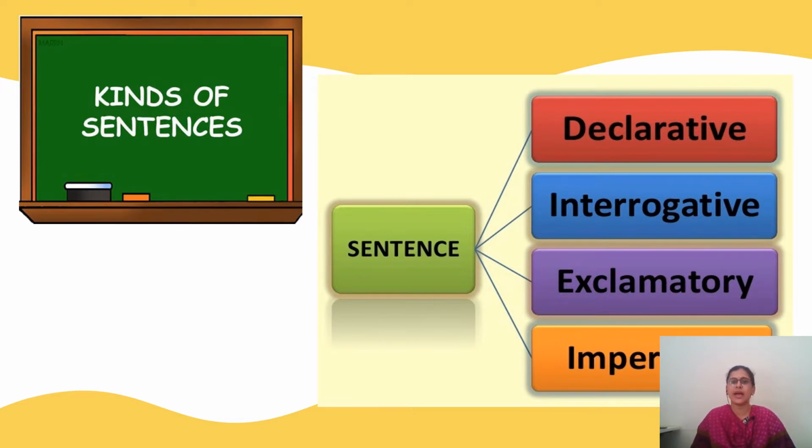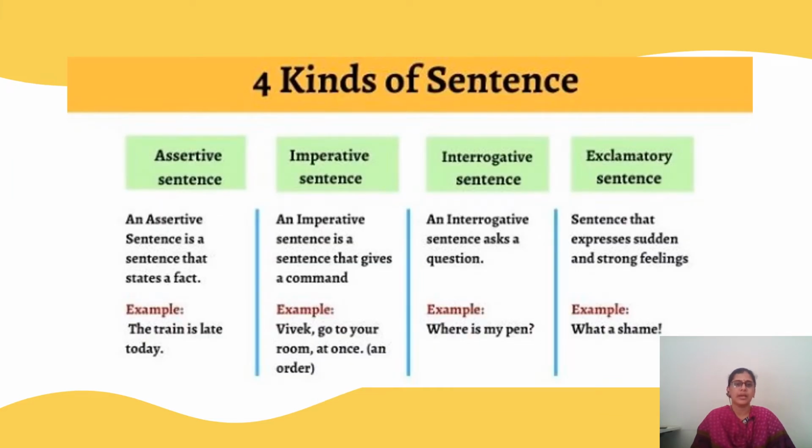Now, knowing the names of these four sentences, let us see what each sentence means. Here we have a table which shows the meaning of the four kinds of sentences. Let us see one by one. Assertive sentence, as I already told you, declarative sentence or assertive sentence means the same thing.